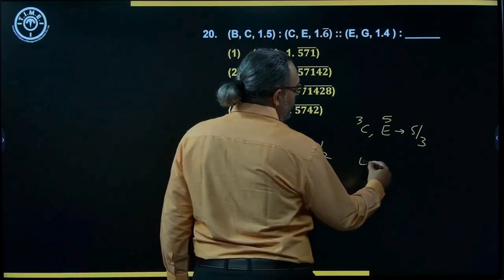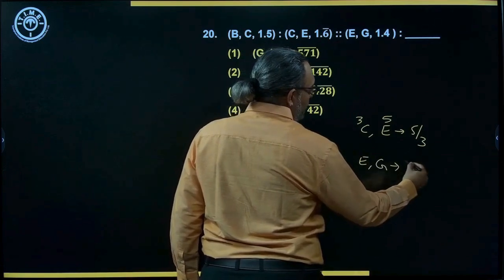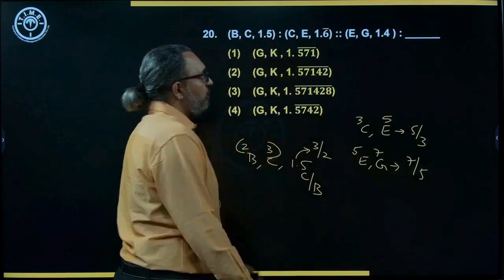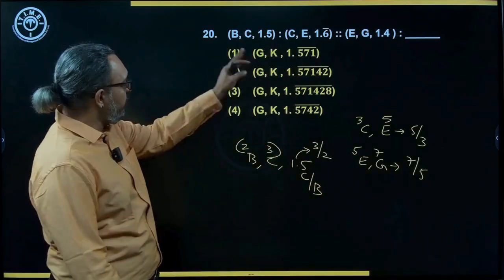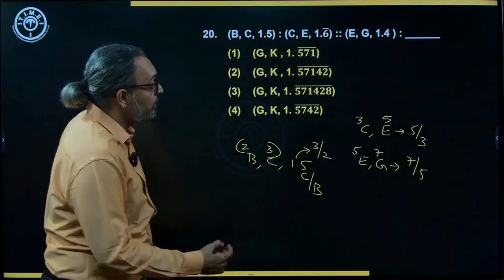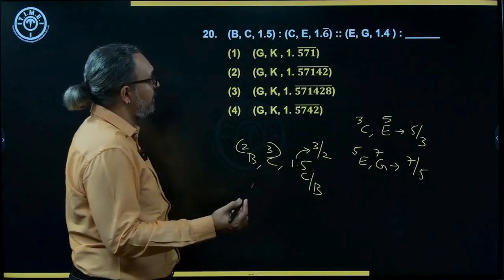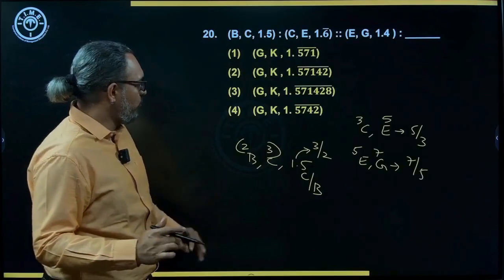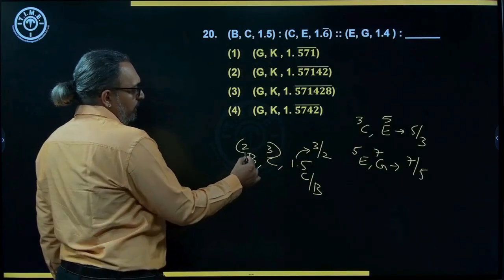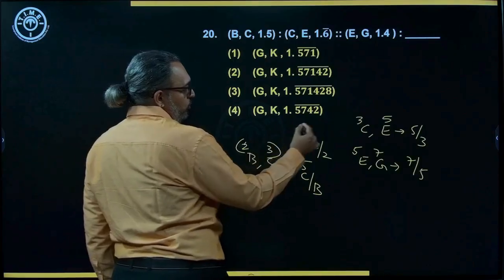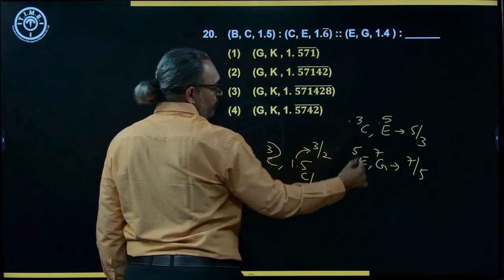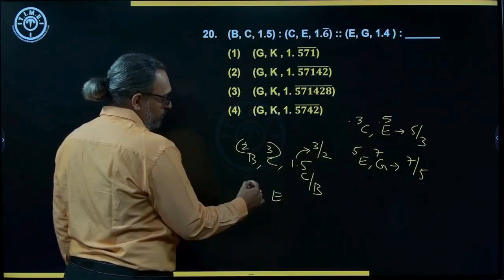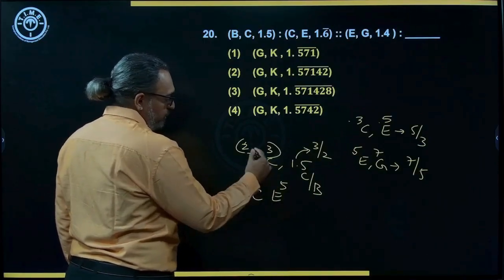1.6 bar means the number keeps repeating. Then we have EG, so it is G by E, 7 by 5, which is 1.4. Now in the same way you need to check which one will work. Everywhere the alphabets are GK. There we have 2 to 3 and 3 to 5, so you can take BC and CE. 2 to 3, 3 to 5 means plus 1, plus 2.